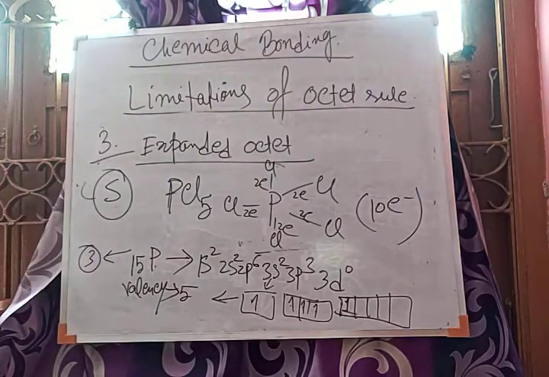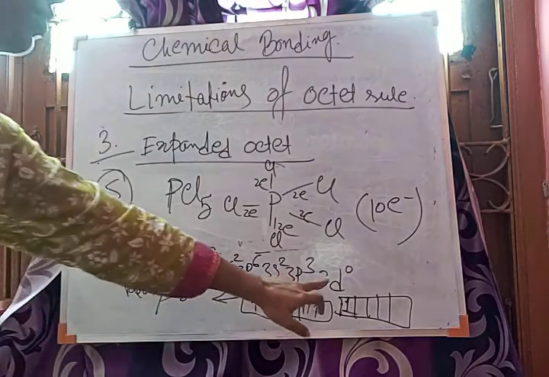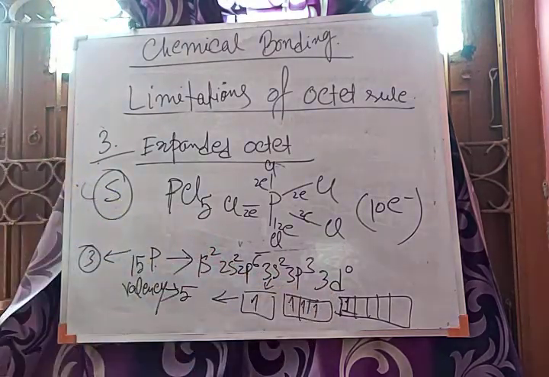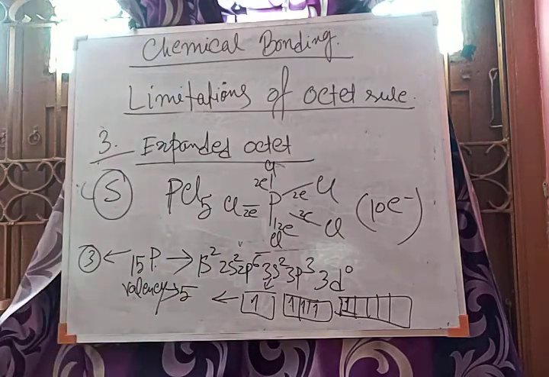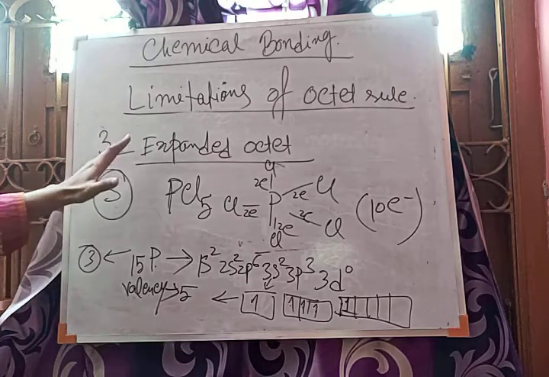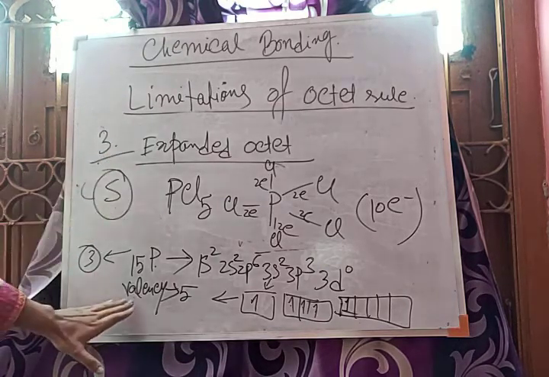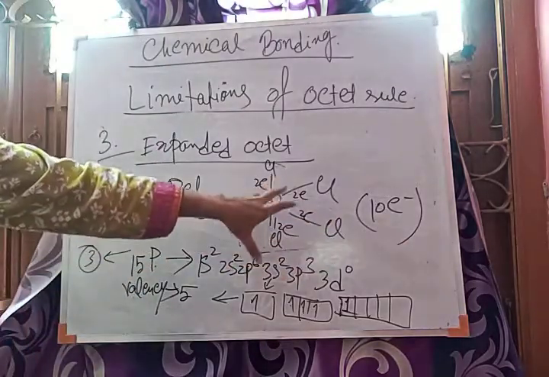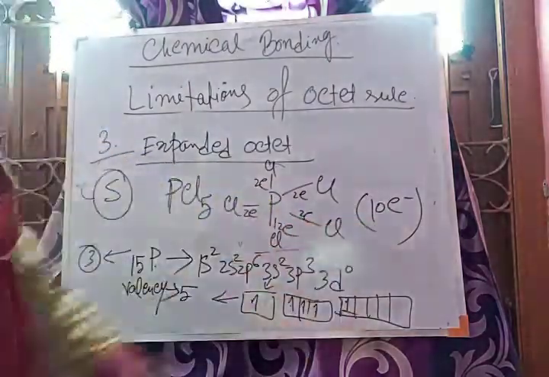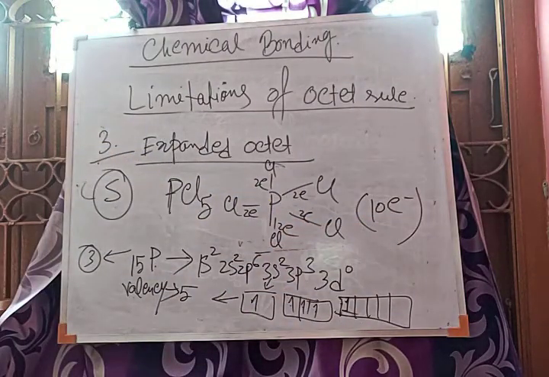So in case of period 3 elements where vacant d orbital is available, they can break the pairing and increase their valency. When they increase their valency, they can show expanded octet. So expansion in their valency and expansion in their octet. You can see 5 bonds with 10 electrons, more than the octet of 8 electrons. So in the next class we will discuss the lattice structure or ionic bonding.